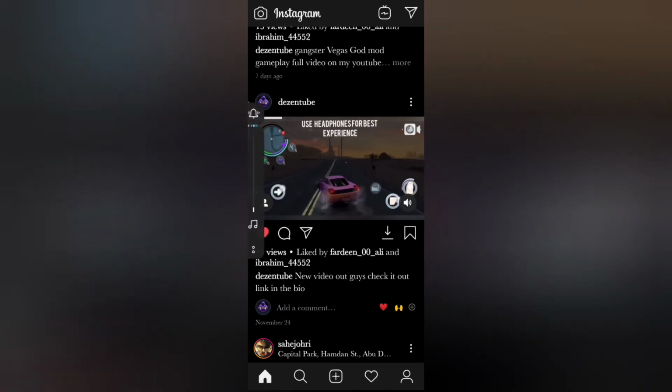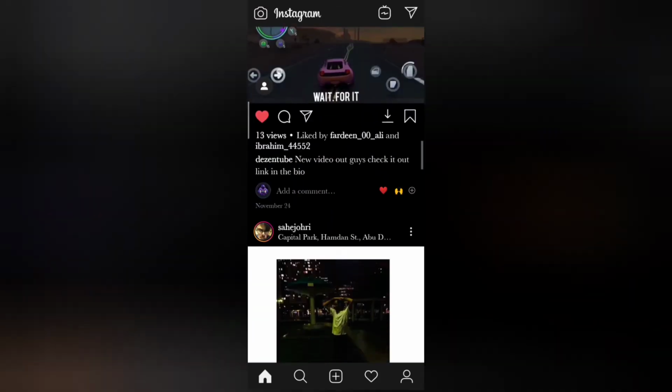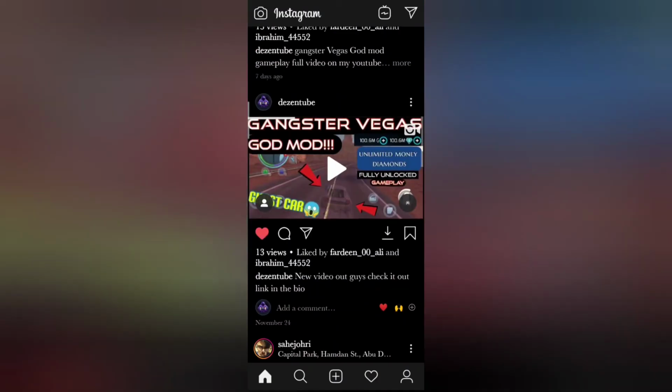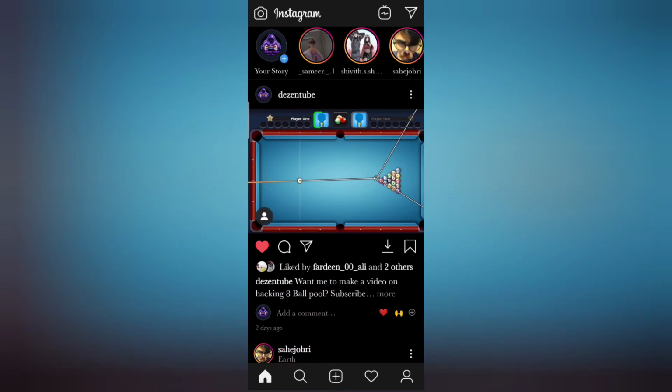Wait. As you can see, I have disabled the autoplay, so the videos aren't getting played. As you can see, not even a single video is getting played. So now let's move on to the next features. As you can see, I'm long pressing the DM icon now, and now you can see the read option is enabled or disabled. Just to disable it, you should long press it again. That's it. It's that simple.